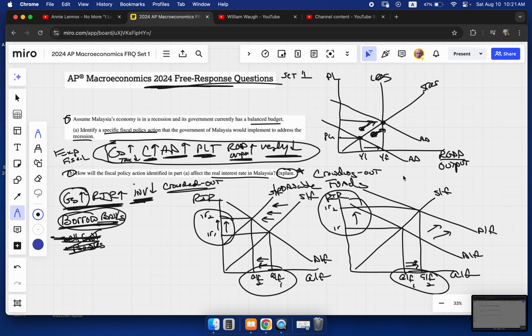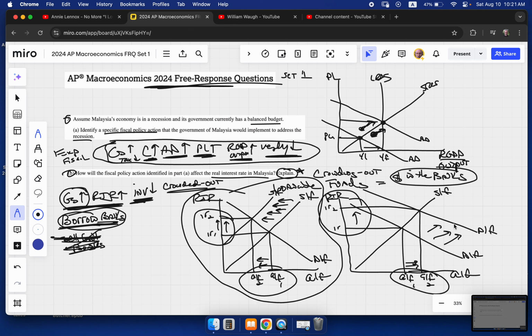And remember, the loanable funds graph just shows money in the banks. That's all it's really showing. And that's the way we should think about it. More demand means less money in the banks. People come in and want to take money out. That's more demand. And when they take it out, supply of loanable funds decreases. I'm a supply of loanable funds kind of guy.